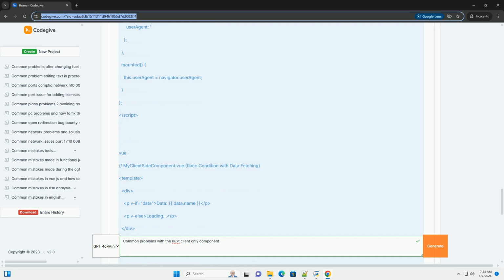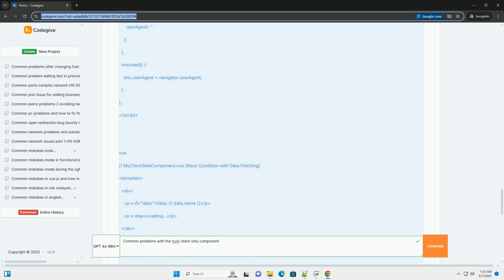Example. Problem. The crucial key selling point is only rendered on the client. Search engines might not see it, negatively impacting the page's ranking for relevant keywords. Solutions. Move important content outside client-only. If the content is critical for SEO, try to render it on the server. If it depends on client-side data, consider fetching the data on the server as well, if possible, and passing it to the component.